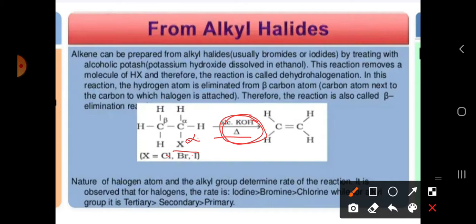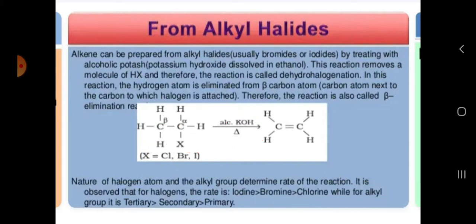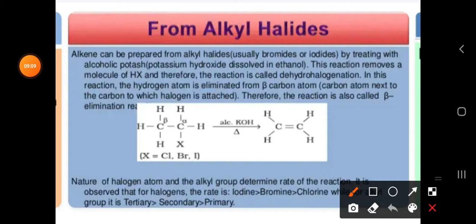The next carbon gets the beta position. See here, this is alpha, this is beta. So the hydrogen atom in the beta position is eliminated, and it attaches to the halogen.